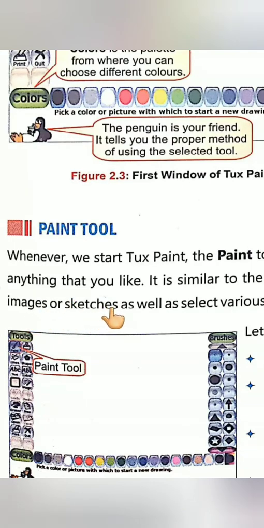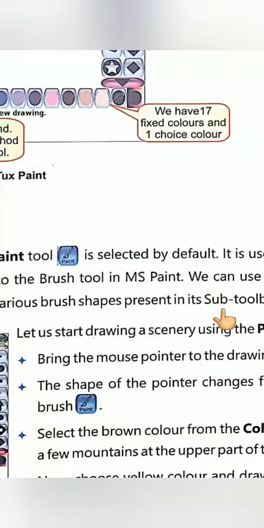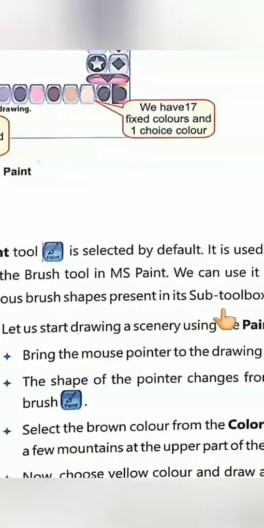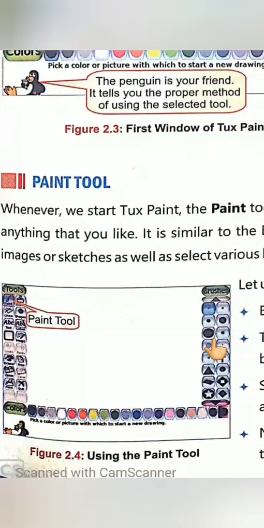You can draw freehand drawing as well as select various brush shapes from its sub toolbox. When we click on this Paint tool, different types of brushes will come here. This is the sub toolbox. You can select any size of brush from here and do freehand drawing.